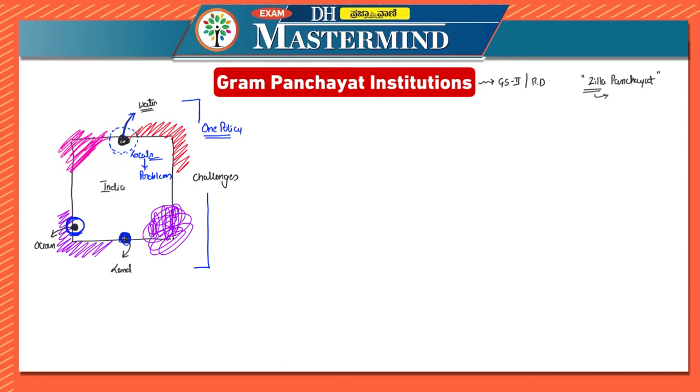So if a central government on top decides that so and so policy has to be followed by everyone, it might not be acceptable for everyone who comes after that. And because of that, decentralization is an important phenomenon.